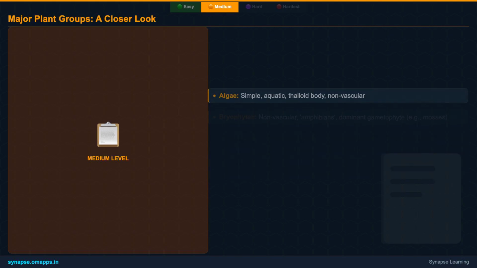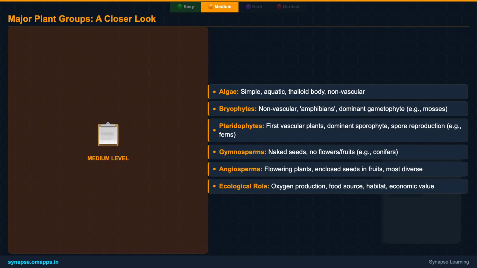Our third section provides a concise overview of the major plant divisions. From the simple, aquatic algae to the complex, flowering angiosperms, each group represents a significant evolutionary step. We'll highlight their key distinctions, such as the presence of vascular tissue, the method of reproduction, and their typical habitats, giving you a clearer picture of plant diversity.